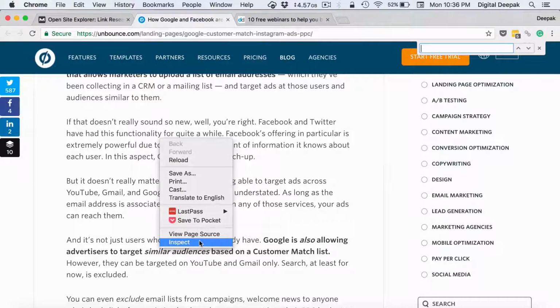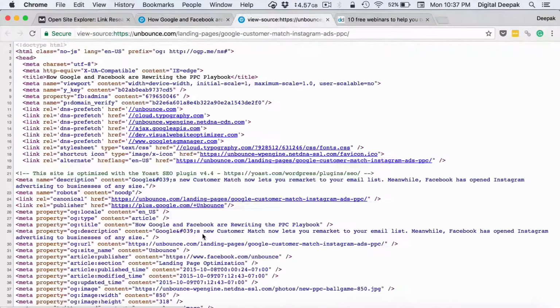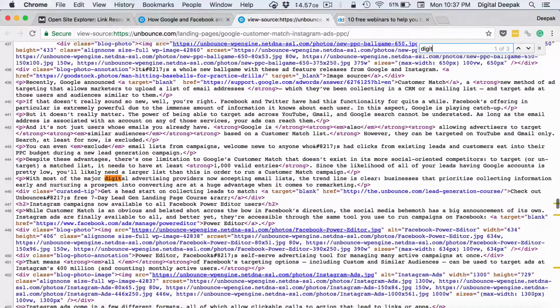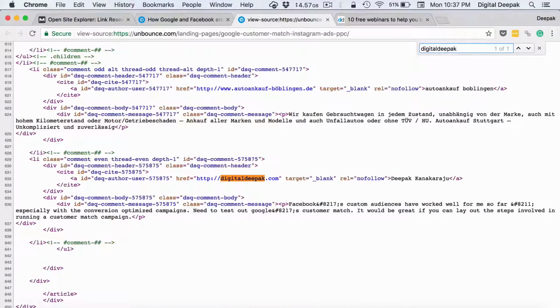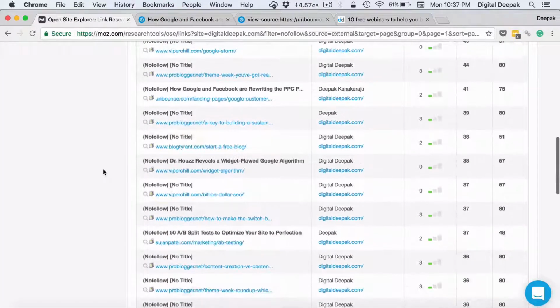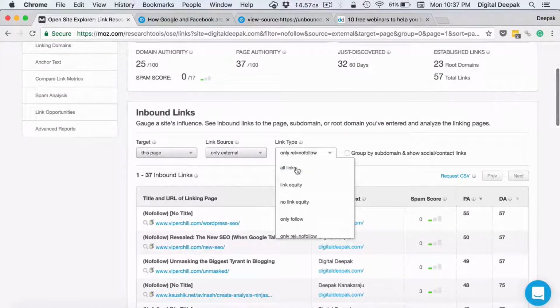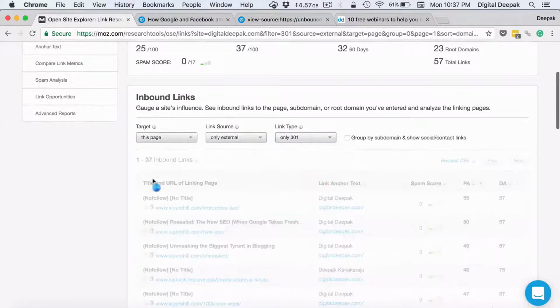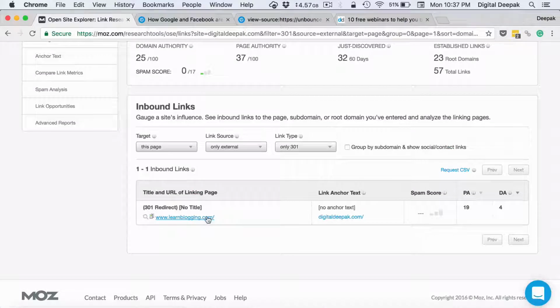Sometimes a link might disappear. You can go ahead and search for page source. Here you can see where the link has been given. Here it's again a comment, and this is where I have linked to myself from. And you can see all the nofollow links. If you want to check the 301 redirects, you can select only 301, and here you can see this is the only 301 redirect I have.